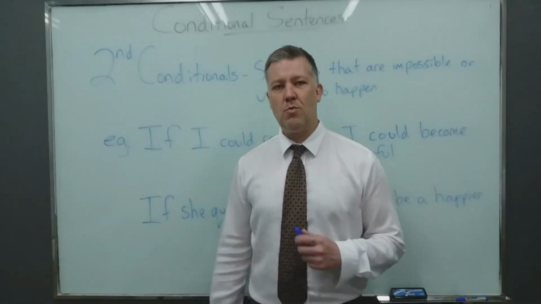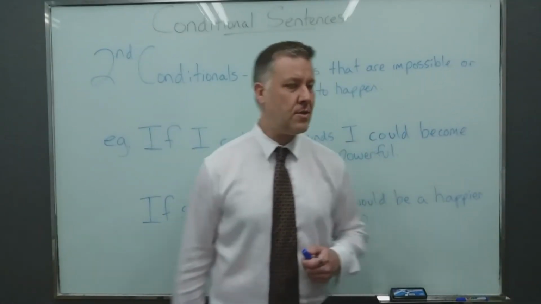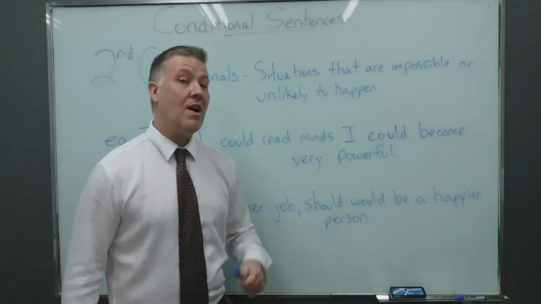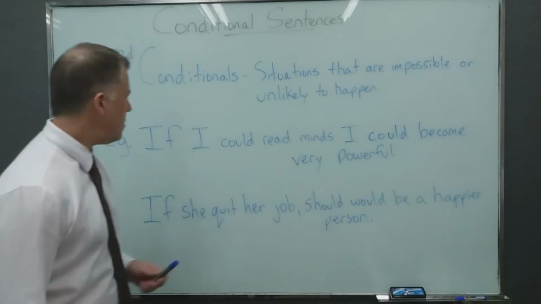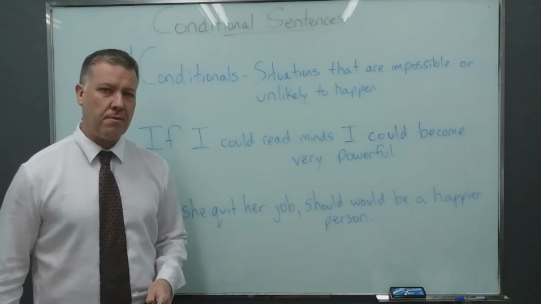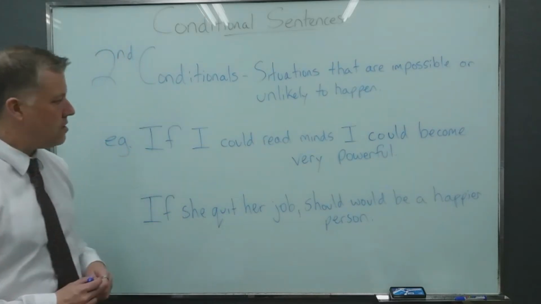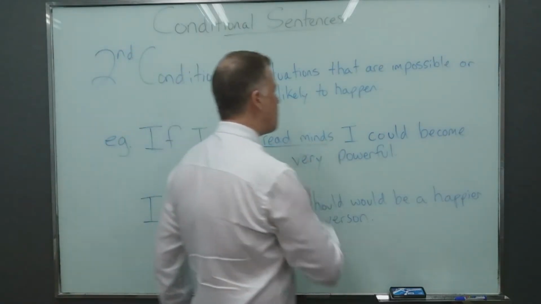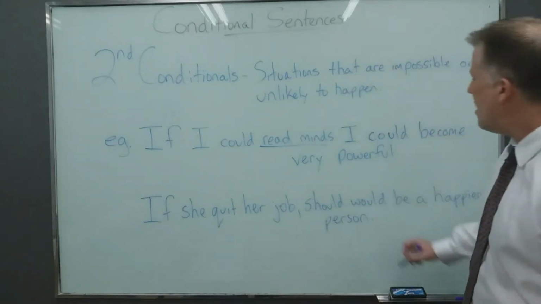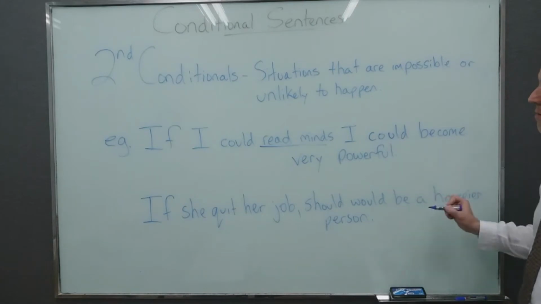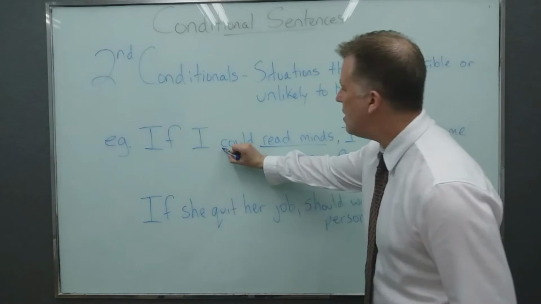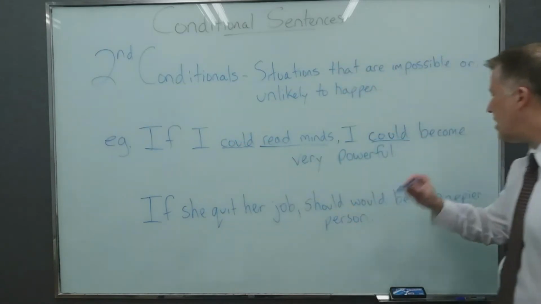The next type of sentence we'll look at is second conditionals. Now, as I said, second conditionals talk about situations that are impossible or unlikely to happen. Okay? Here's an example. If I could read minds, I could become very powerful. Now this, of course, is a second conditional because it is impossible for anyone to read other people's minds. Absolutely impossible situation. Therefore, I could become very powerful. Okay? So this time, we're going to have our verbs in the past tense. If I could, then I could.